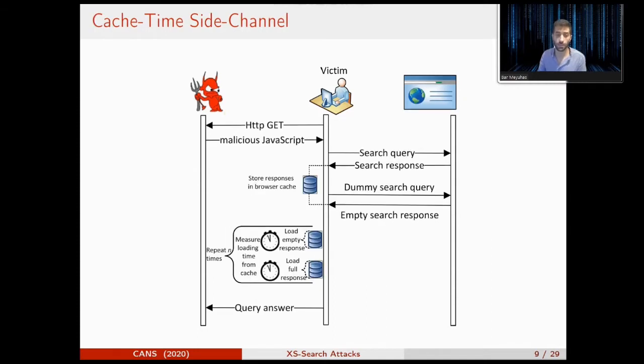The cache time attack is similar to the previous attack. We send a pair of requests, but this time we store them in a local cache. Then we measure the loading time from the cache. We repeat these measurements n times. If the average loading time of the real search response is longer than empty responses, we can know that it is a full response with many search records.